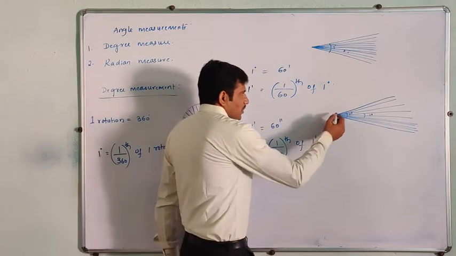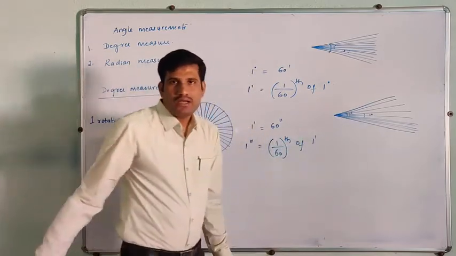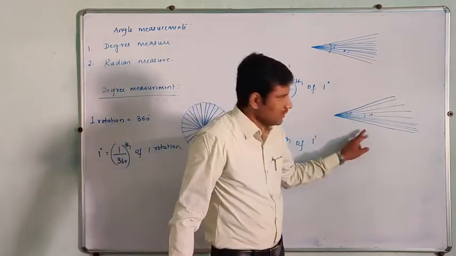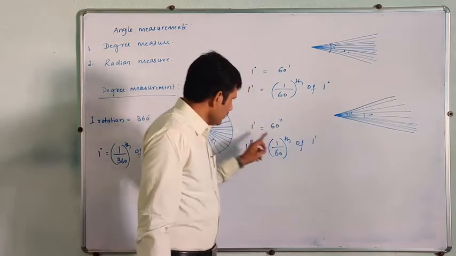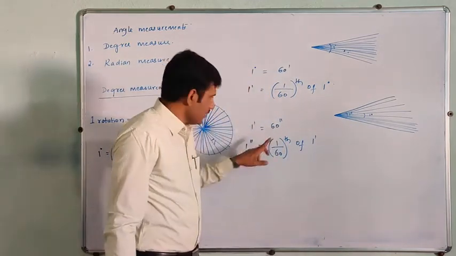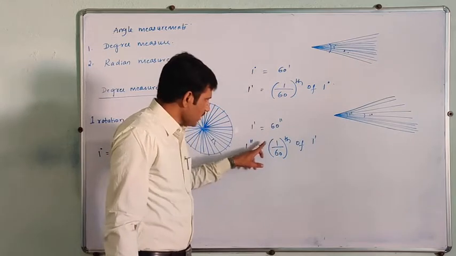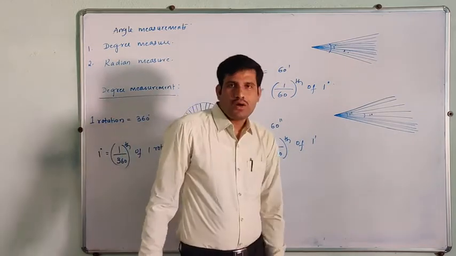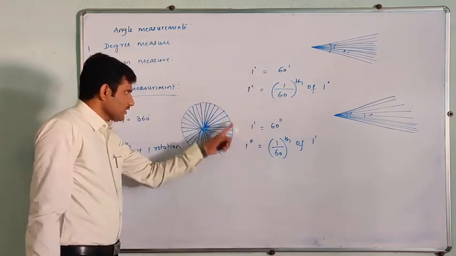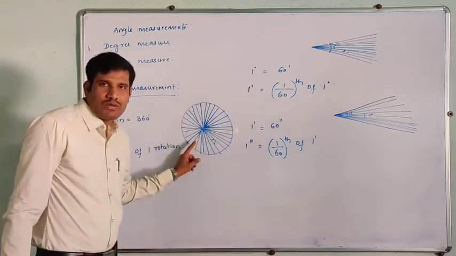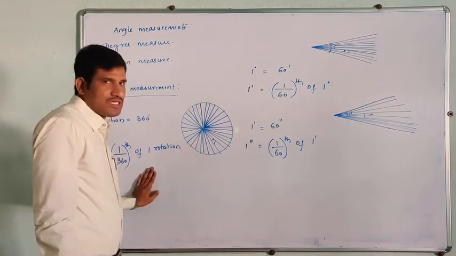What is the meaning of this? 1 minute is divided into 60 equal parts, then the angle between any two lines is called 1 second. Is it clear? One rotation is divided into 360 equal parts, and the angle between any two lines is 1 degree.